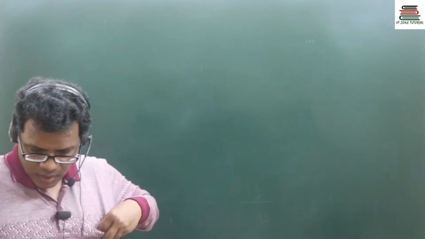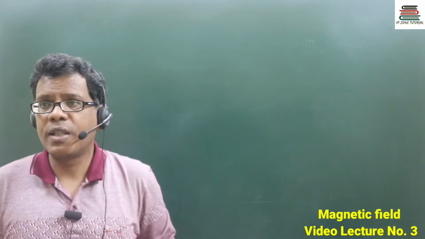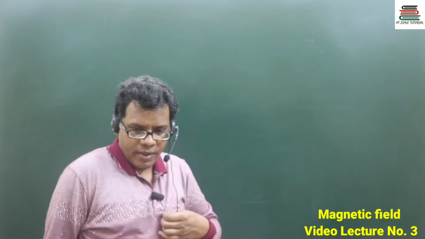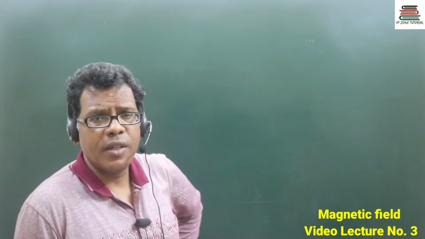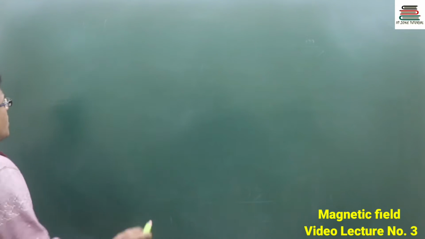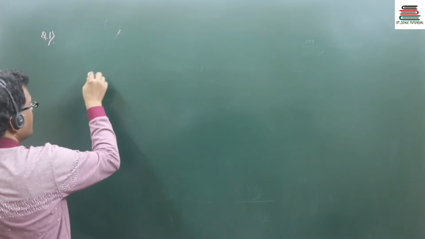We have done that derivation relating to the magnetic field due to a straight current carrying wire, for a finite as well as an infinitely long wire. Now, based on this, let us discuss a few geometries like this.